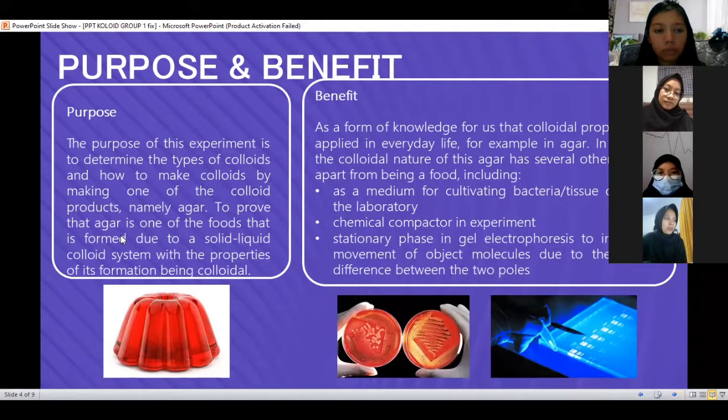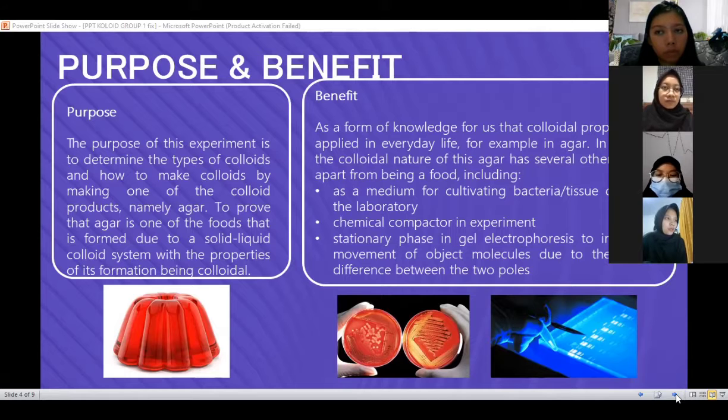Purpose and benefit. Purpose. The purpose of this experiment is to determine the type of colloid and how to make colloid by making one of the colloid products, namely agar. To prove that agar is one of the foods that is formed due to a solid liquid colloid system, with the properties of its formation being colloidal.